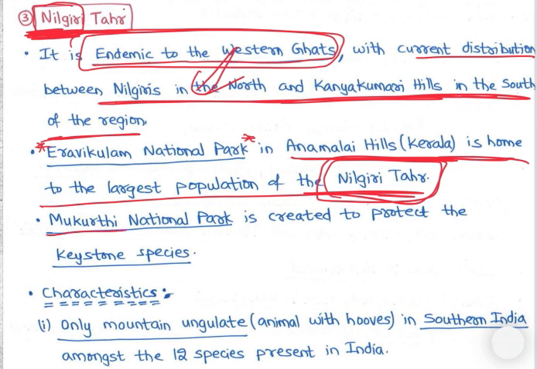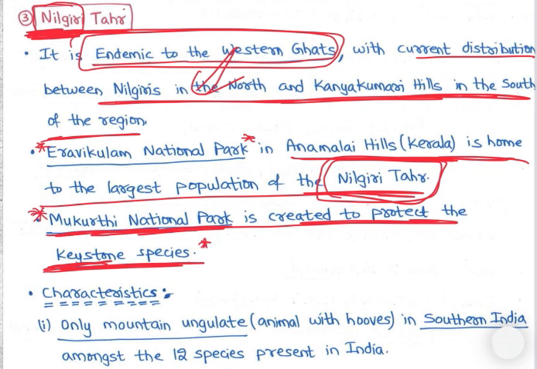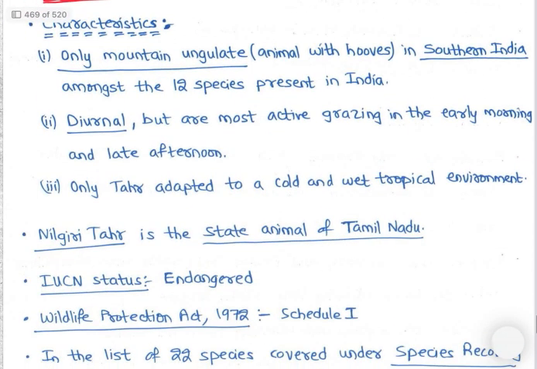Right? And Mukurti National Park is created to protect the keystone species. Keystone species क्या है? We have studied, right? अगर ये नहीं है तो notes में जाके keystone species क्या है वो पढ़ो, right? So it is keystone species. मुकुंतरी नेशनल पार्क एराविकुलम नेशनल पार्क में ये मिलती है, right? Then characteristics few are given.